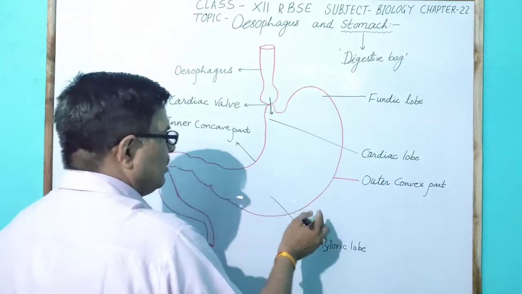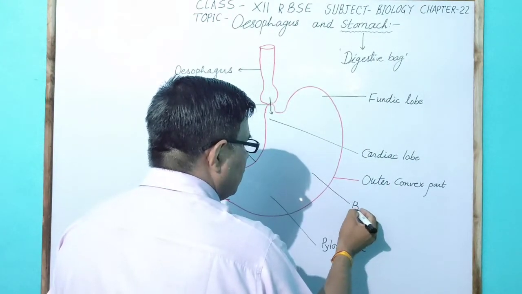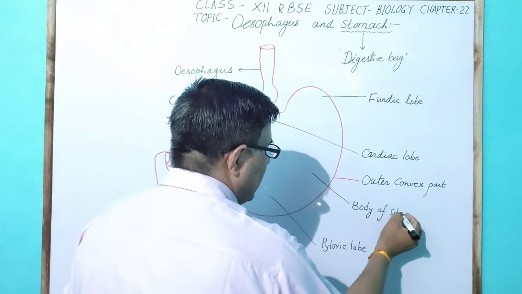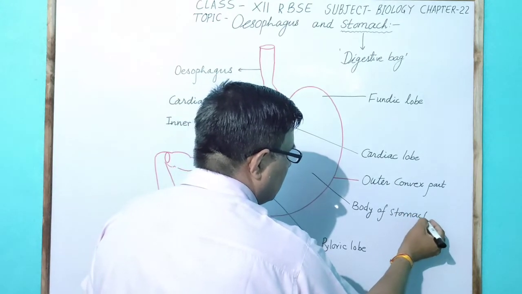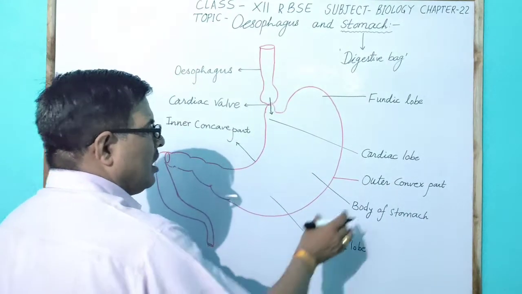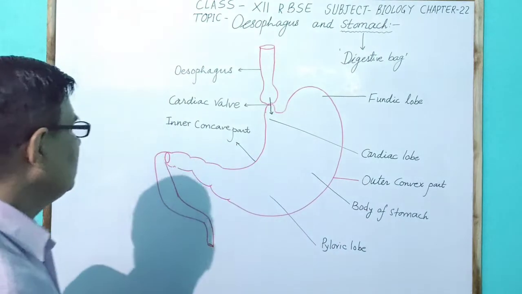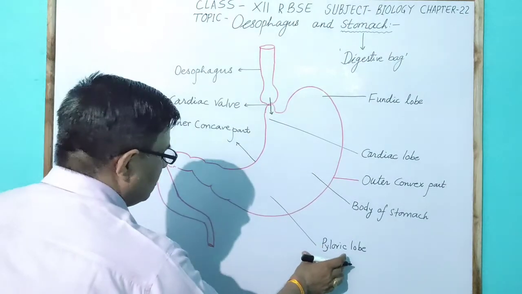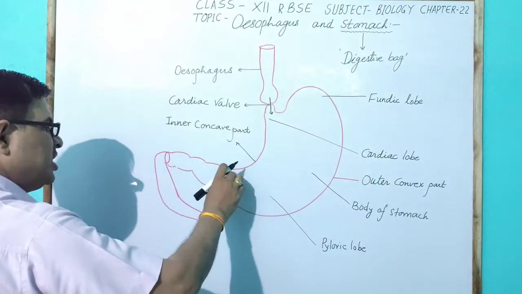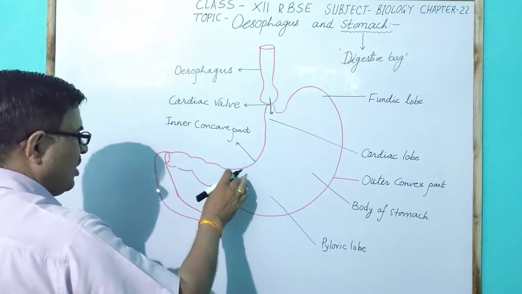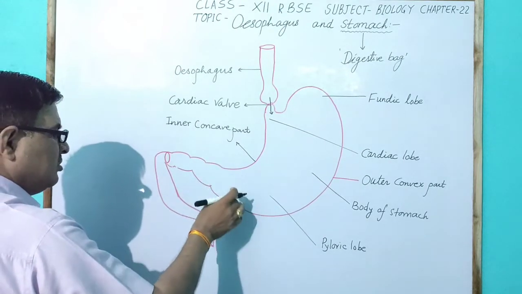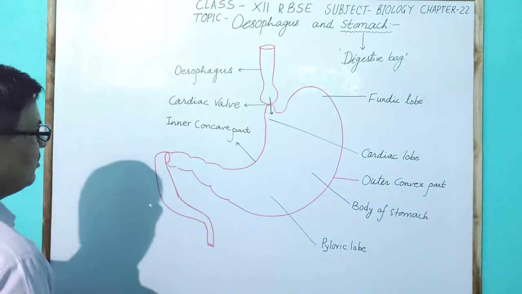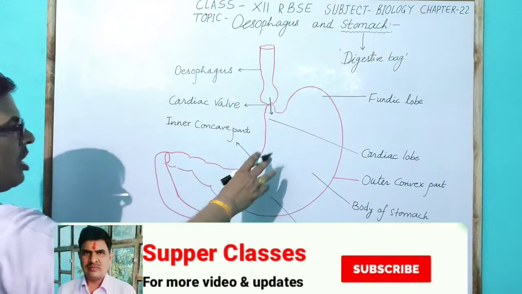In the middle, it is called the body of the stomach, which generally has a convex outer part and a concave inner part. The pyloric lobe reaches posteriorly in the form of the pyloric pouch or pyloric tube, and the food after